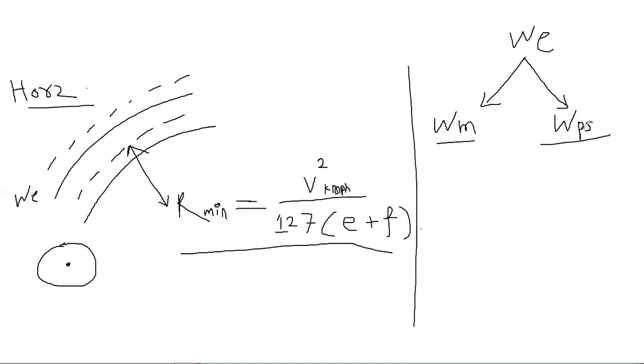Now the psychological extra widening. What is the psychological extra widening? You don't know in which condition the driver is driving the vehicle, in which psychological state he is. If suddenly something comes as an obstruction on this road, or if suddenly a vehicle comes from the opposite end, then there should also be some extra space, and that extra widening we call WPS, the psychological extra widening. It depends upon the psychology of the driver. So there are these two things, and when you add them,